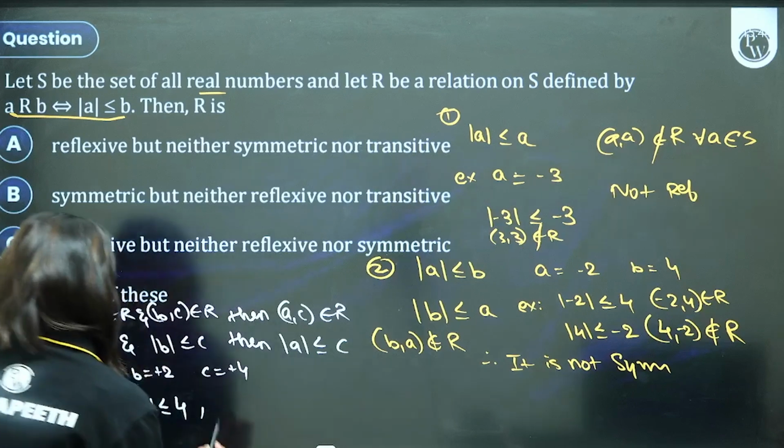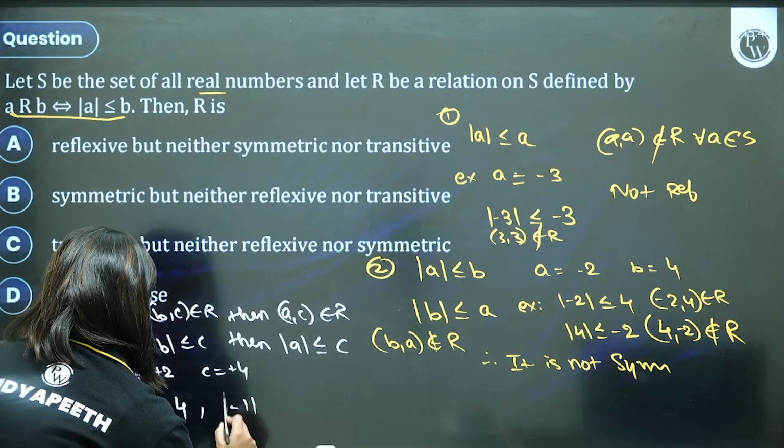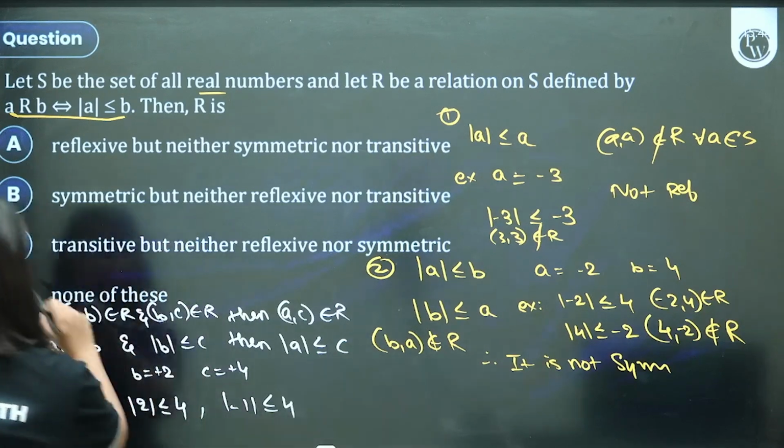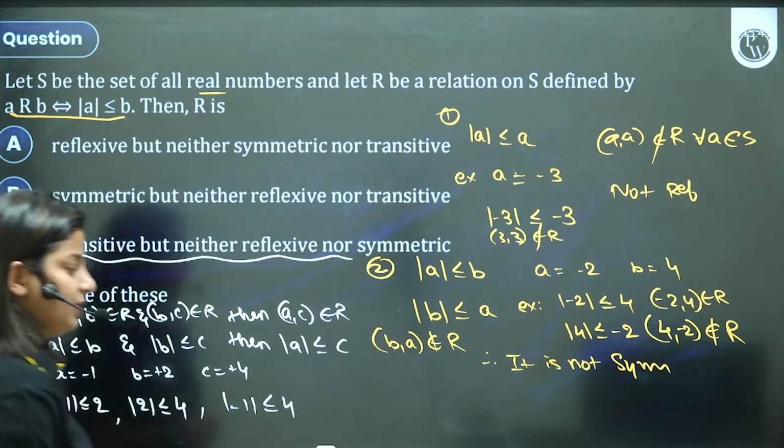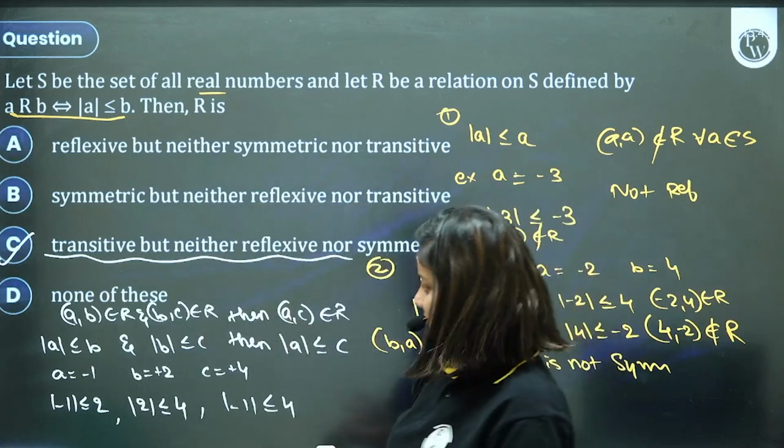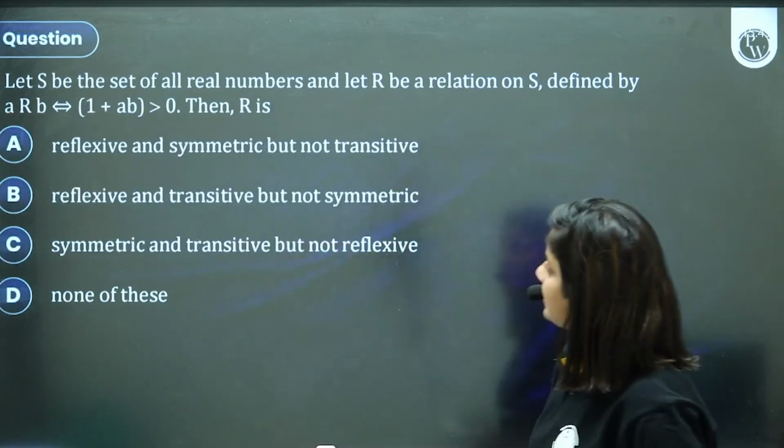So it has to be, meaning my minus 1 has to be less than or equal to 4. It is transitive but not symmetric and not reflexive. Okay? That's the thing. Option C is correct. Next one.